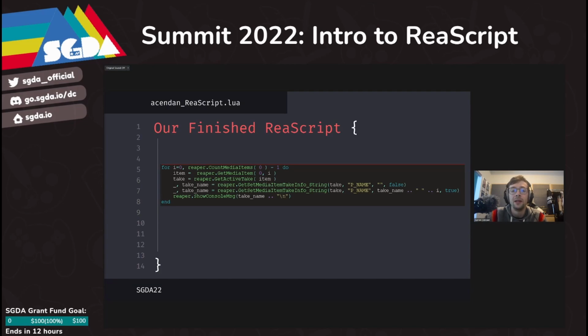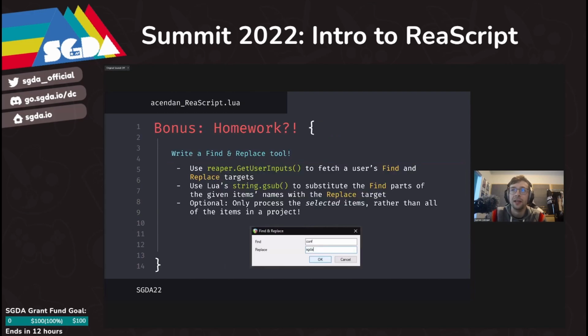So what might you do from here if you wanted to actually use this script in a day-to-day Reaper workflow? Why would something like this be useful? Well, I will leave that up to you. If you are interested, writing a find and replace tool is one of the most useful things you can really have in terms of a day-to-day Reaper workflow, as is the case with every other application. I'm sure find and replaces are useful in Word documents and Maya and Excel and whatever, you name it, everything needs a find and replace tool.